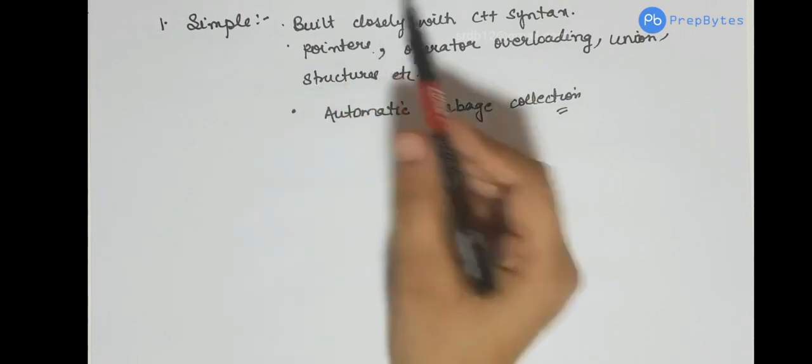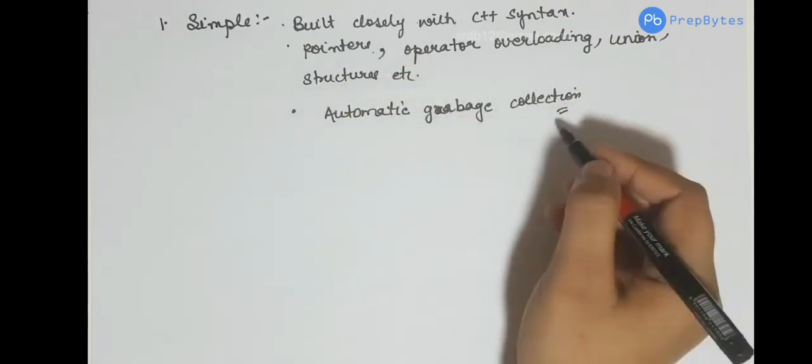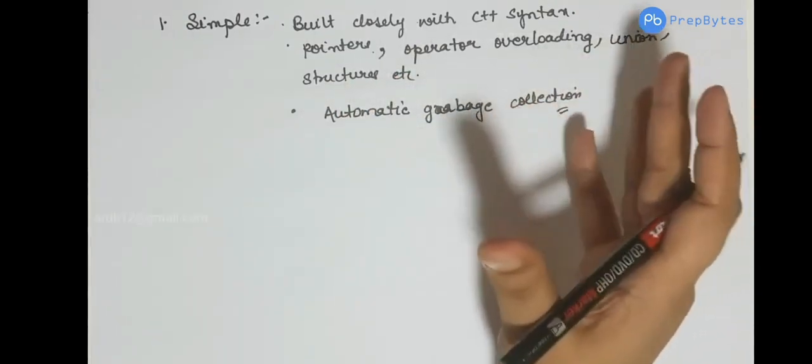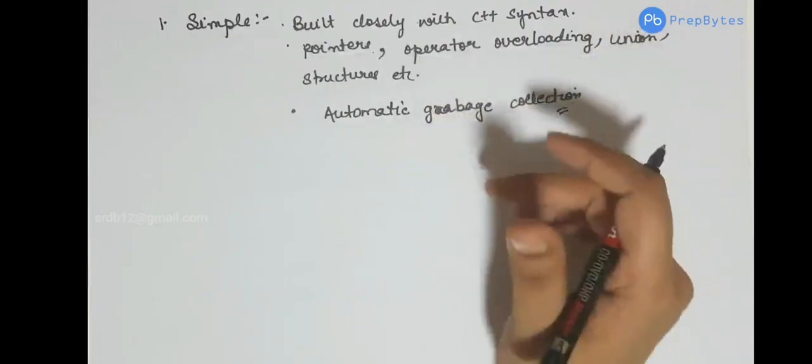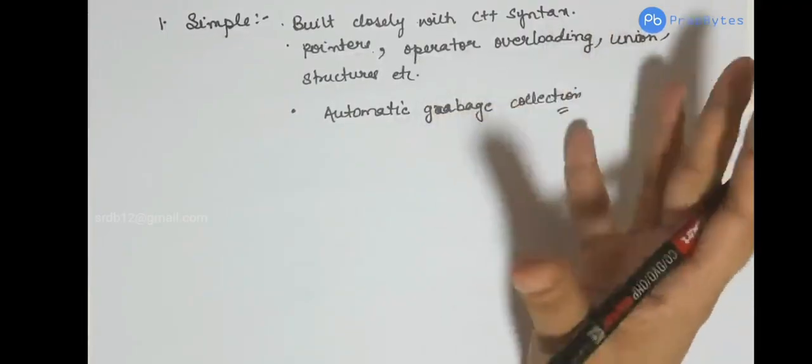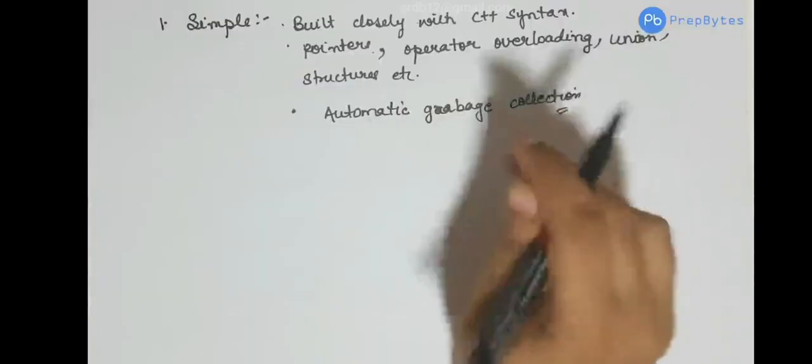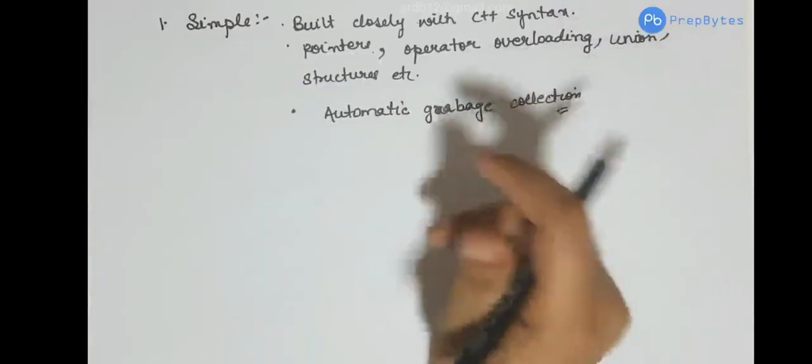But in Java, we have automatic garbage collection. Java automatically releases the memory which is not in use. We will talk a bit more on automatic garbage collection later on.